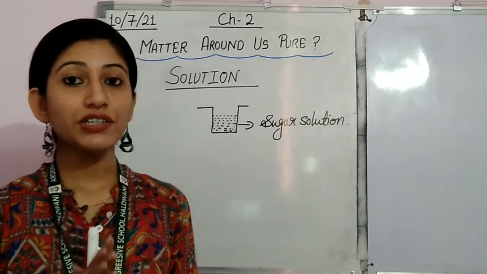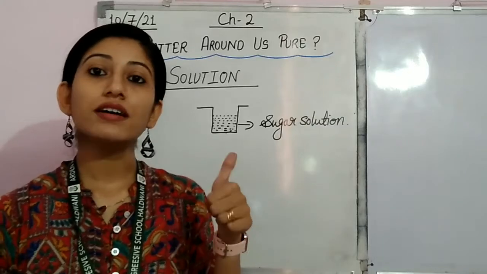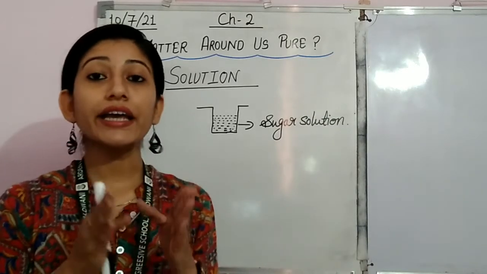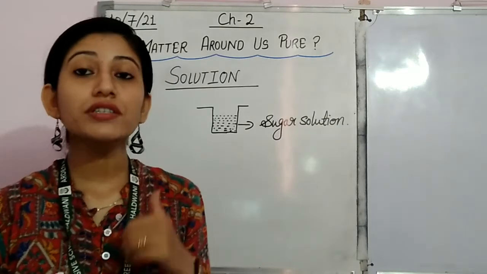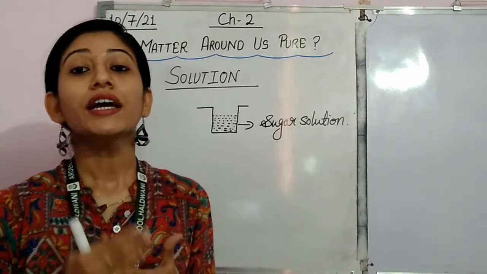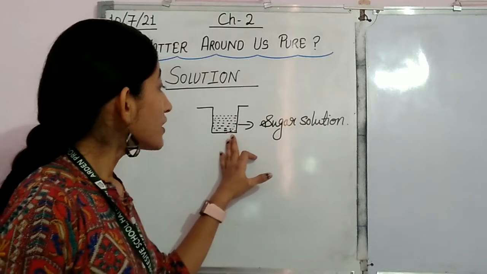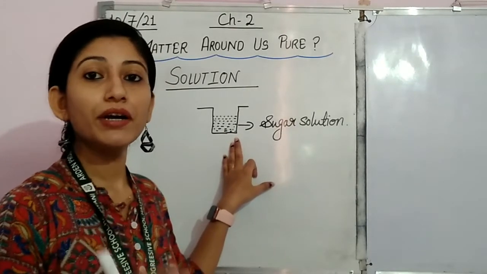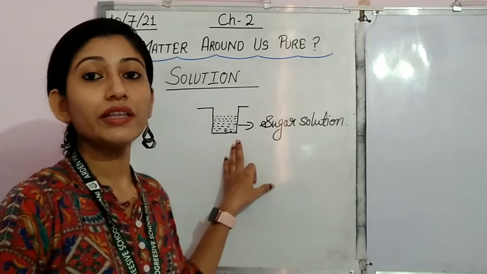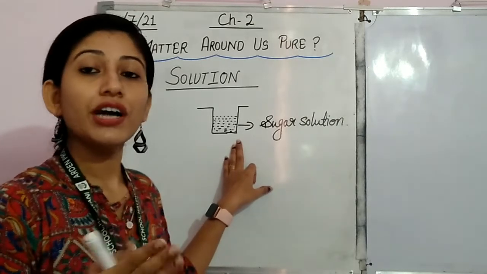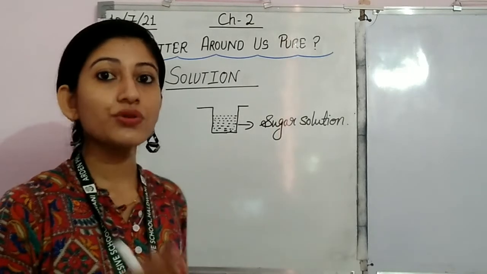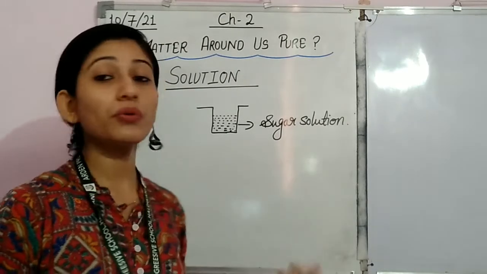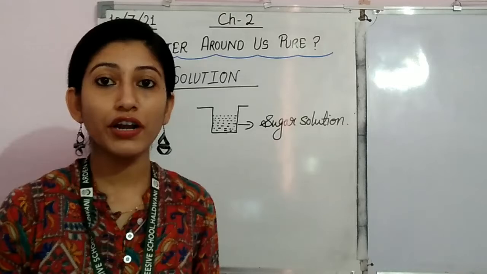So what we have learned till now is that solution is a type of homogeneous mixture, and in a solution there is homogeneity at particle level. Particle level means where we are unable to differentiate between the different particles which are dissolved together. I hope this much is clear to everyone. Here I have taken sugar solution. You can take many types of solutions from your daily life.